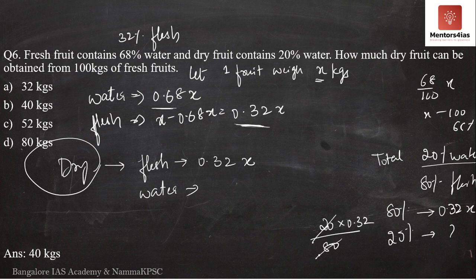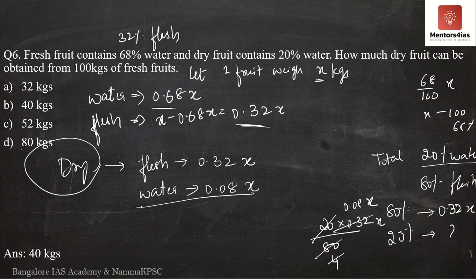So 20 divided by 80, 4s are 2, 4s are 8. So it is nothing but 0.08x, which is the quantity or the weight of the water. So after the drying process, what is the weight of the water? The weight of the water is how much? It is nothing but 0.08x.